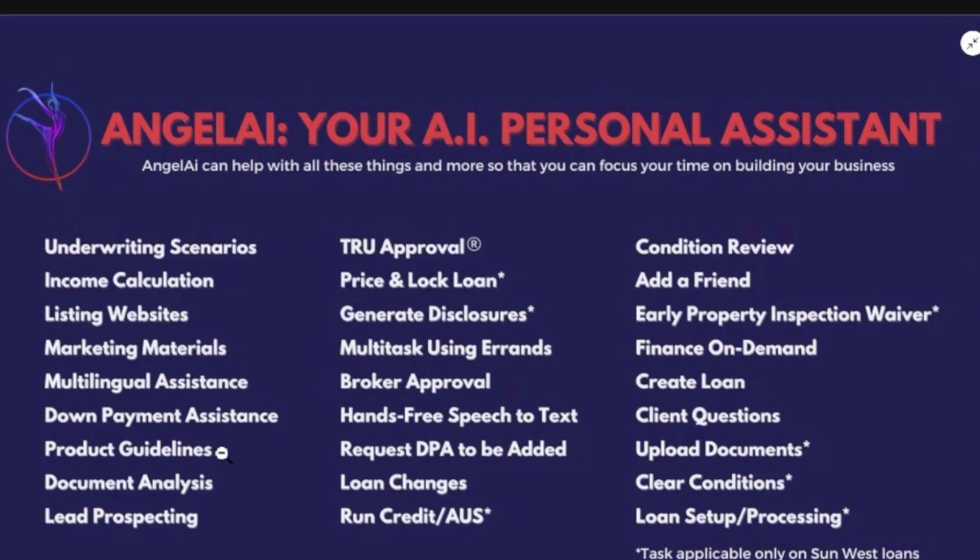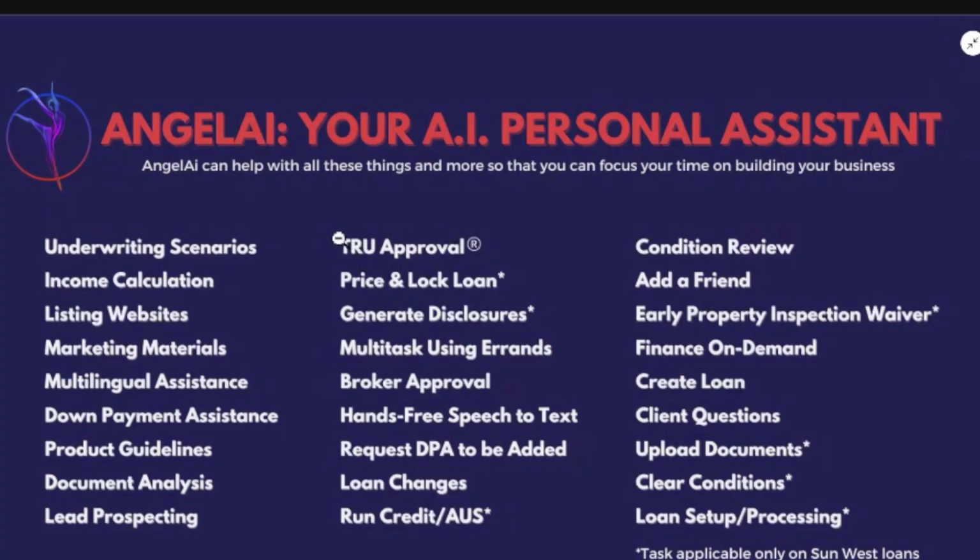Like I mentioned, the product guidelines will be updated to the minute. The system will do product document analysis for you, just like for the income calculations. Lead prospecting is one of the features that most professionals are taking advantage of, because we can do the calls for you with bilingual agents. We have call centers available with live agents. It's not AI-generated calls. So we can call your leads for you.